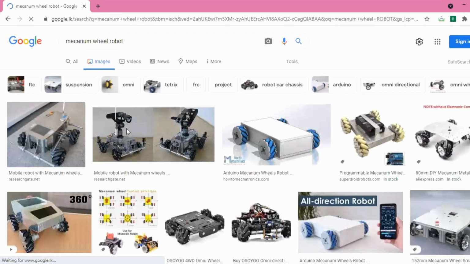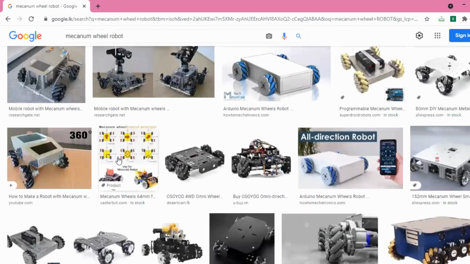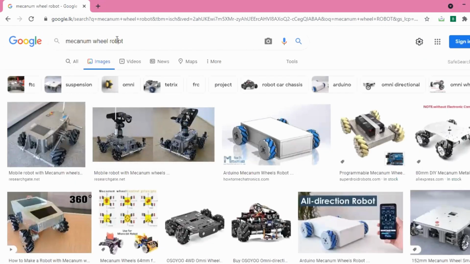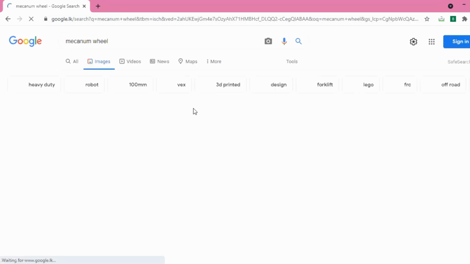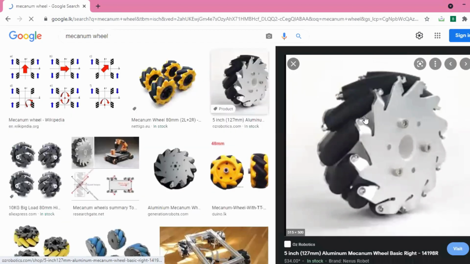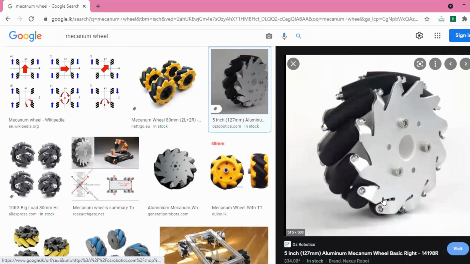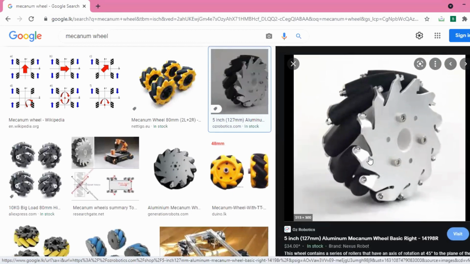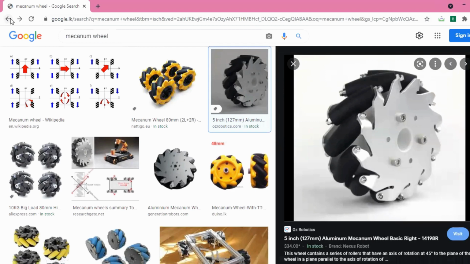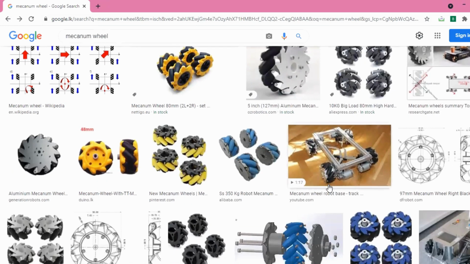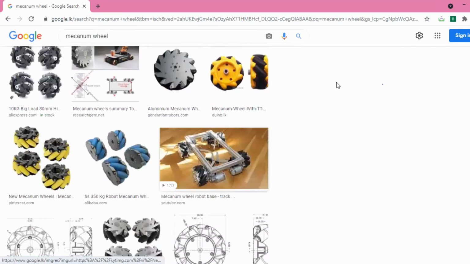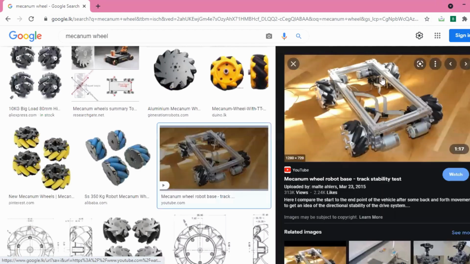You might not know the name, but you might have seen this type of robot. See, these are mecanum wheel robots. I will show you the mecanum wheel only. See, this is called a mecanum wheel. We can say omnidirectional wheels, right? So these are mecanum wheels, and these are mecanum wheel robots. See this one. This is a mecanum wheel robot.